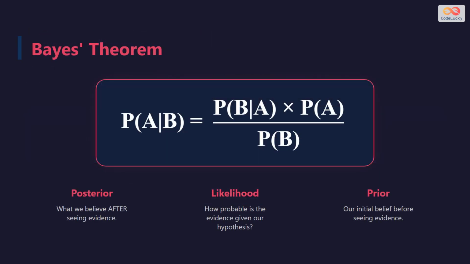This leads us to the famous Bayes' theorem. It is a mathematical formula that tells us how to update our beliefs when we get new evidence. In AI, it helps us reverse engineer problems. If we have the data, Bayes' theorem helps us infer the likely parameters of the model that created it. It connects the prior knowledge we have with the likelihood of what we are observing.